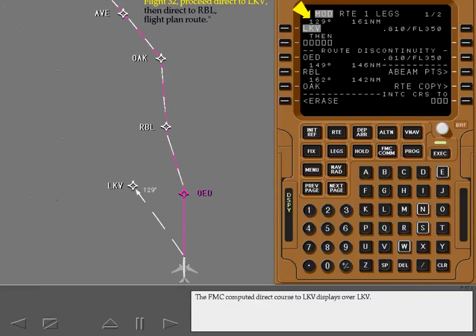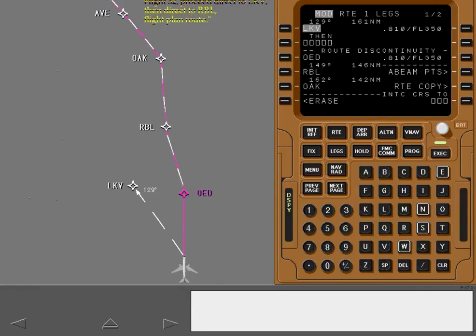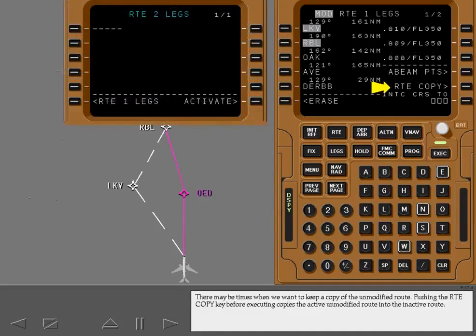The FMC computed direct course to Lakeview displays over Lakeview. Now solve the route discontinuity. There may be times when we want to keep a copy of the unmodified route. Pushing the route copy key before executing copies the active unmodified route into the inactive route.